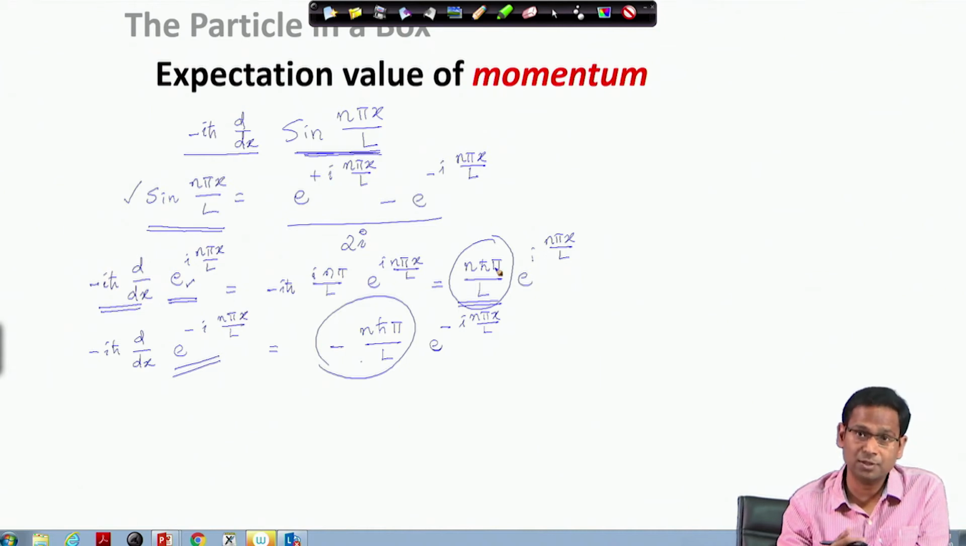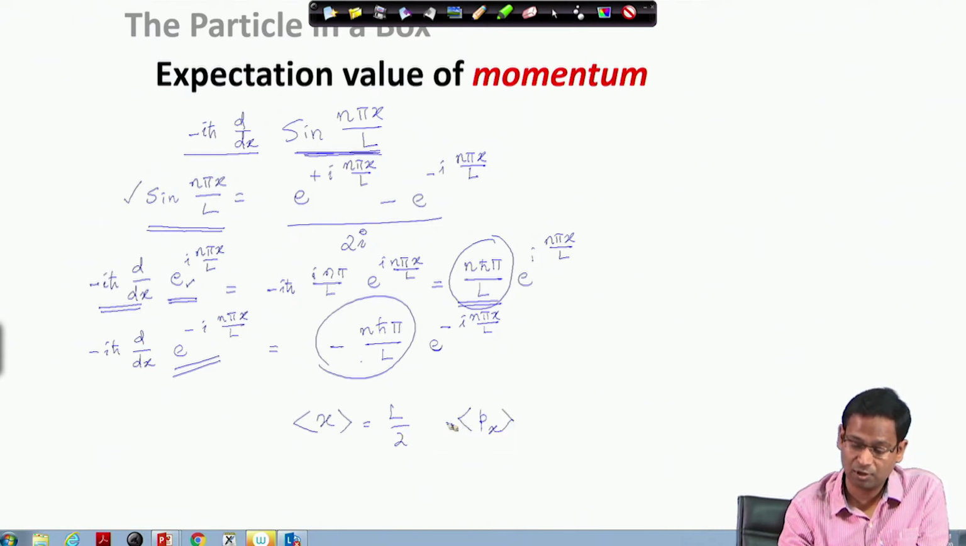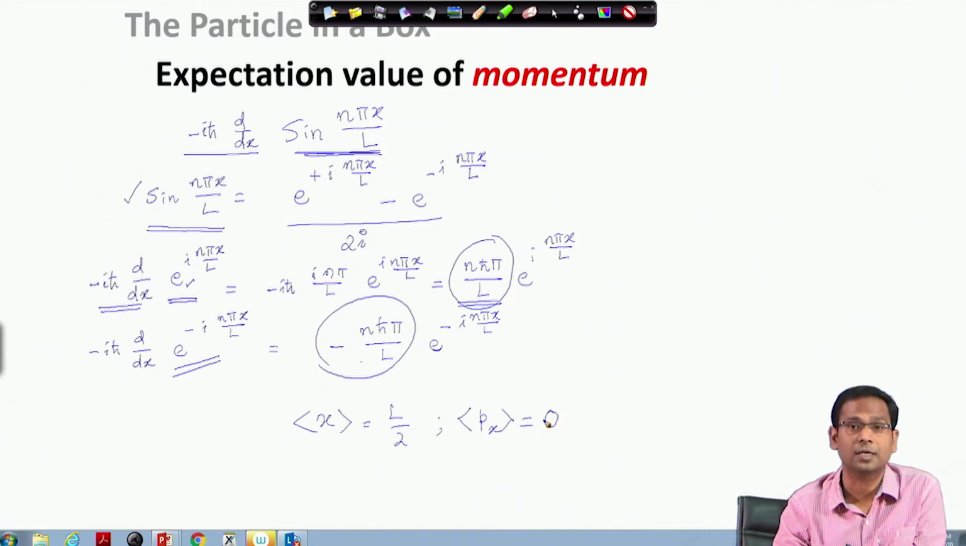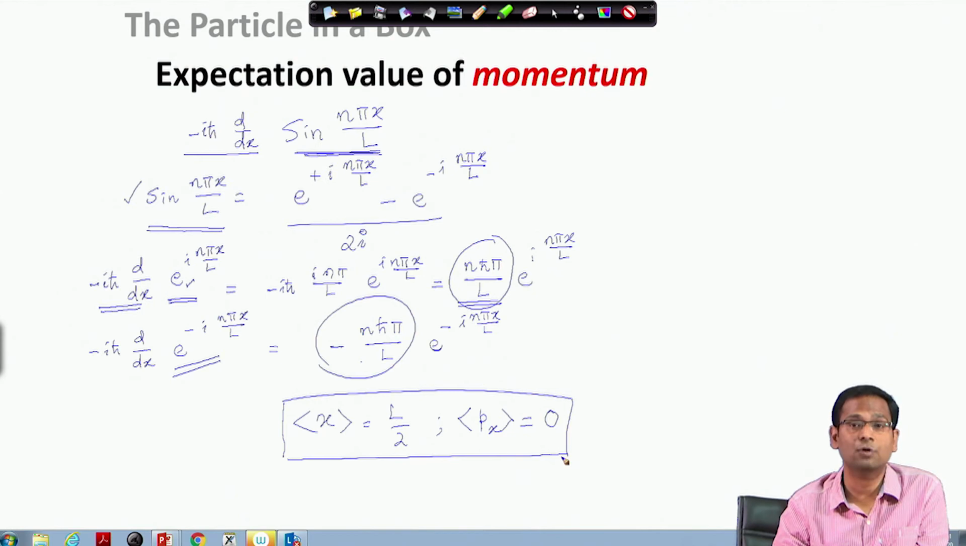Just to remind you, in a similar way we also saw for the expectation value of the position operator that it does not matter which state function I am considering, whether n is 1 or 2 or 3 or 4. The expectation value of the position operator was always L by 2, and now we saw the expectation value of the linear momentum operator is always 0. So, it is very important to understand what the expectation value or the average value represents, as opposed to the eigenvalue of a particular state.